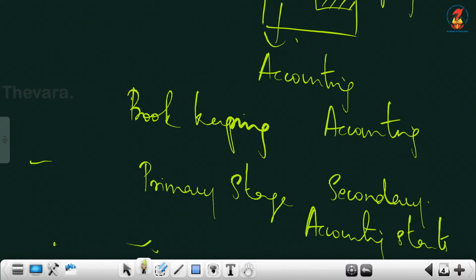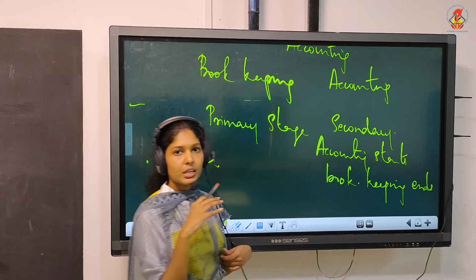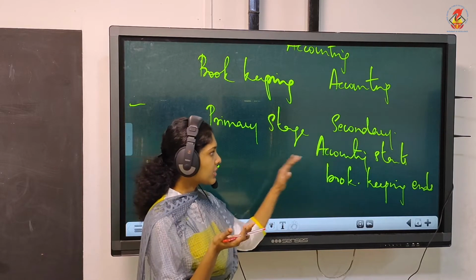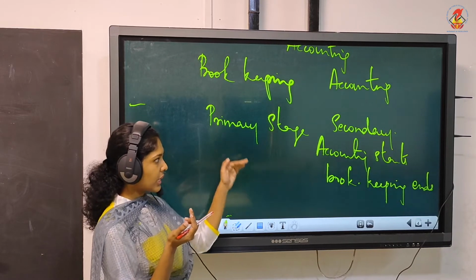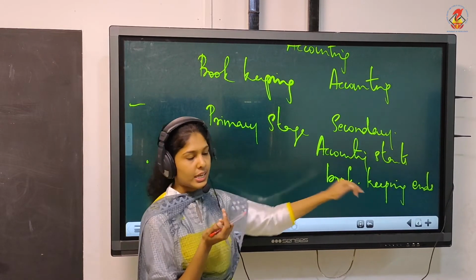Accounting starts where bookkeeping ends, because it starts after the classification process. This is the second point.